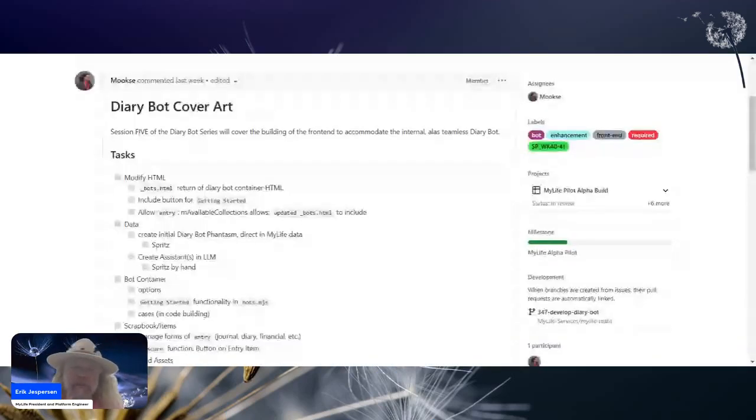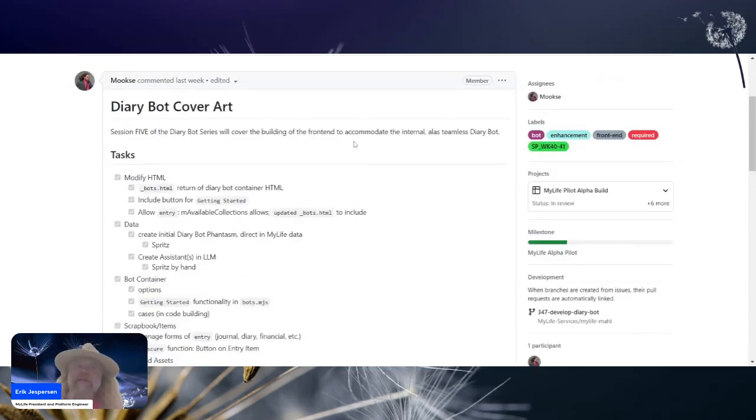We can look at the GitHub issue that we're going to deal with today. We store everything in GitHub. It is open source. Our code base is open source, both the front end and the server side are open source technologies, and they're embedded in one code base. And we're managing that currently through GitHub via projects and issues. So, voila, here's our issue du jour, the DiaryBot cover art.